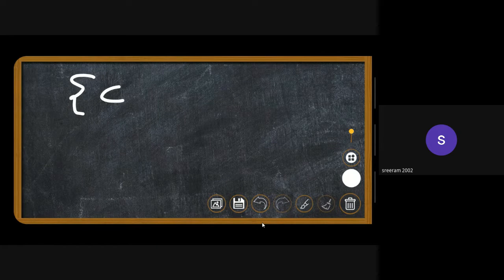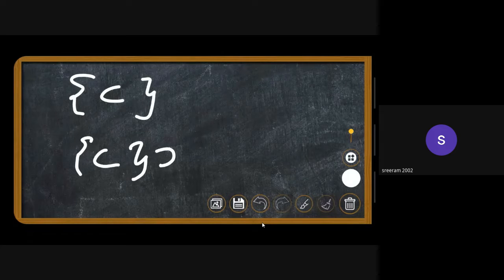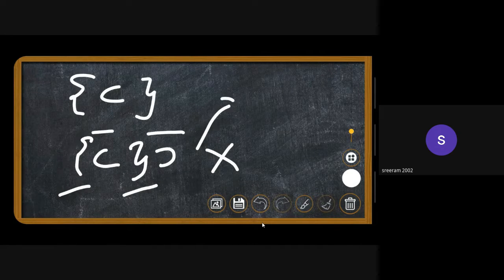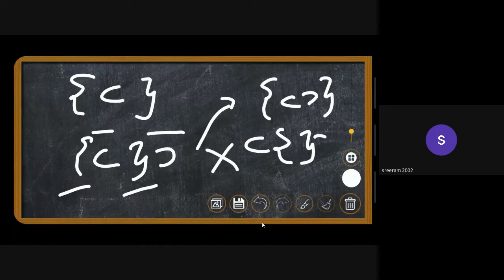Some more examples of a non-balanced sequence would be this. As you can see, we are missing this parenthesis over here, so it is not balanced. And one more is this. Nothing is being missed here, but the order in which the opening and the closing brackets are present in the sequence is wrong. So the correct order might have been this, or this. But the sequence is wrong.